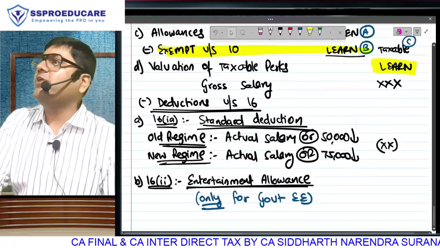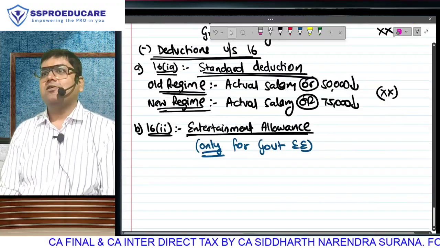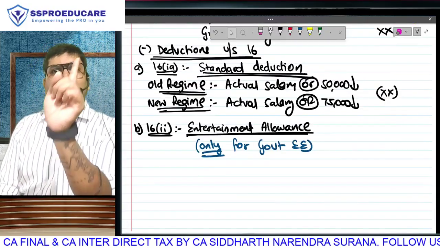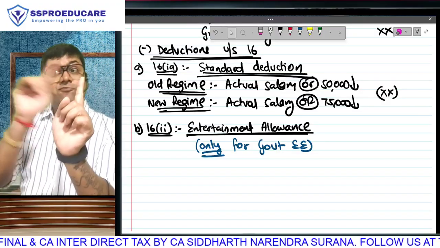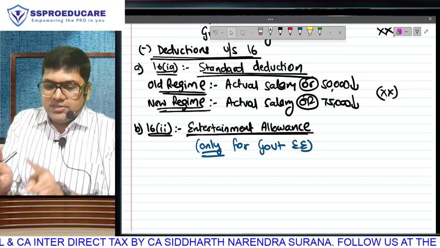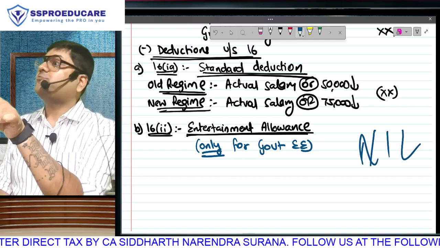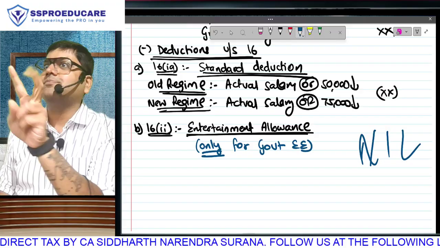The tax benefit in the form of deduction is only for government employees. If you are a private sector employee, the entertainment allowance received will fully come in the outer column. It will come in the total, and the amount here will be nil. No deduction. Means entertainment allowance is fully taxable without any tax benefit, no exemption, no deduction.